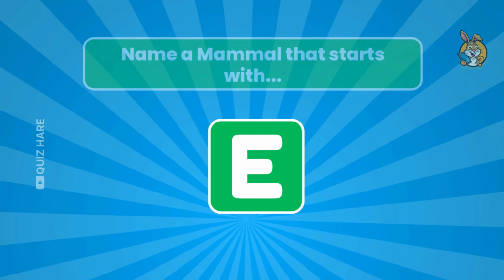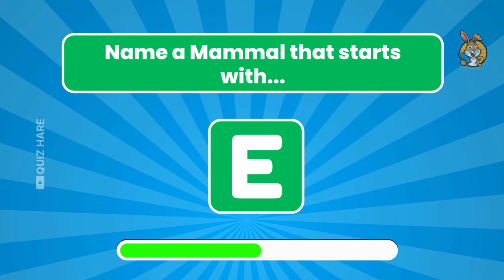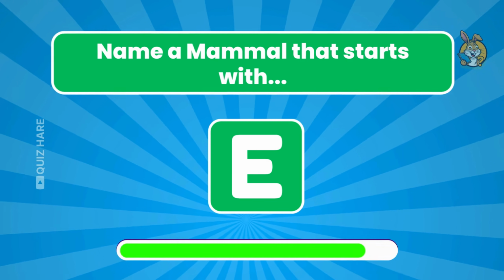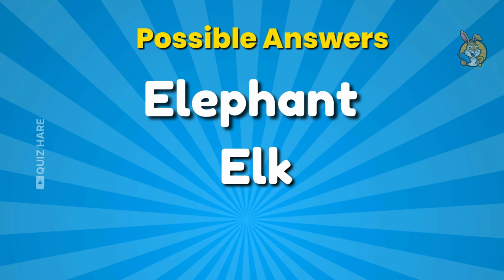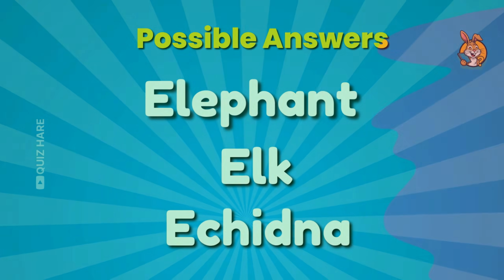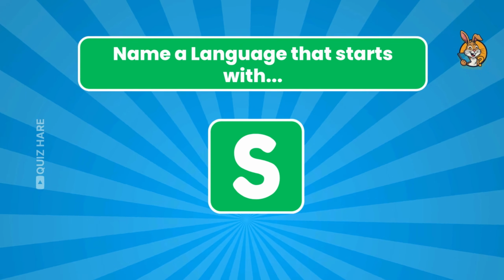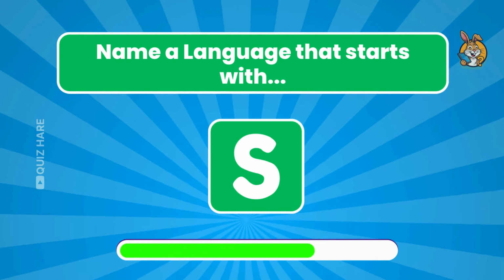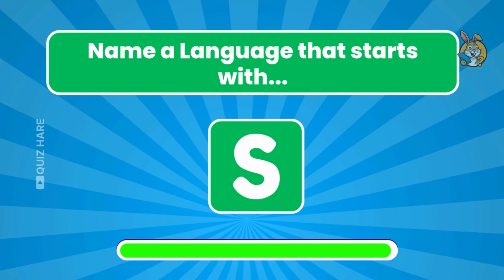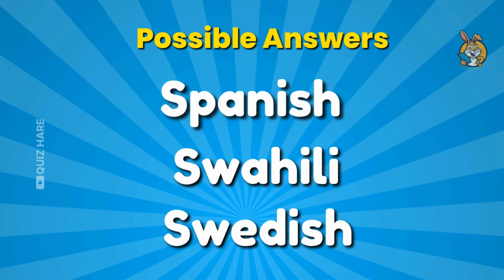Round 6. Name a mammal that starts with the letter E. Elephant, elk, and echidna. Round 7. Name a language that starts with the letter S. Spanish, Swahili, and Swedish.